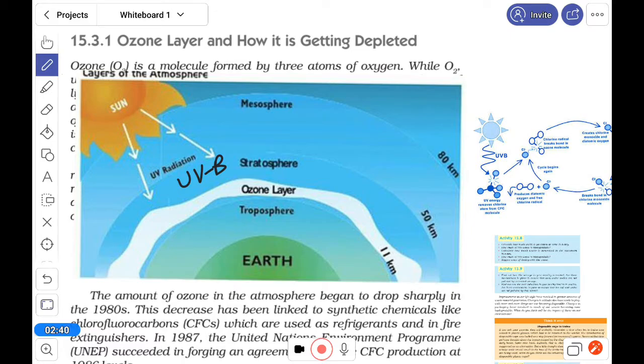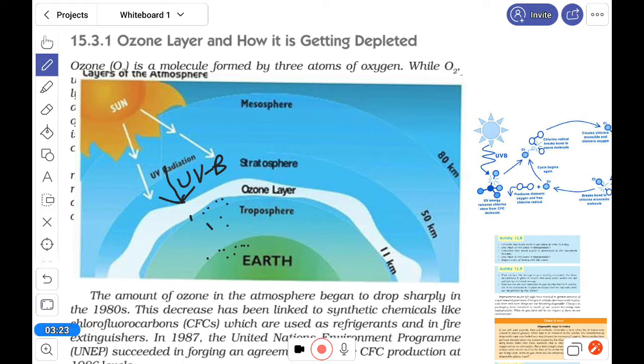If we increase 1% of it, then 50,000 cases of skin cancer will increase, and 1 lakh persons will be blind. I think you can understand from this data how harmful it is. So this UVB cannot cross the ozone layer. It is absorbed or reflected by it, so that a very small amount of UV can enter inside the earth.